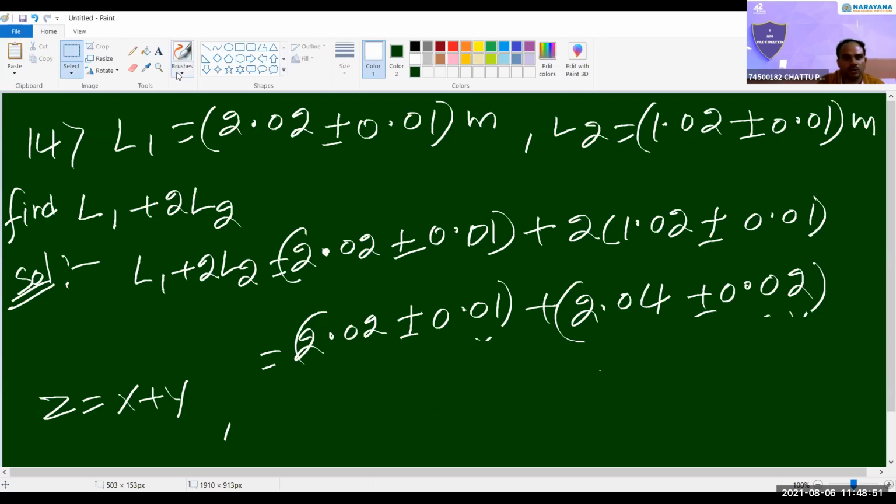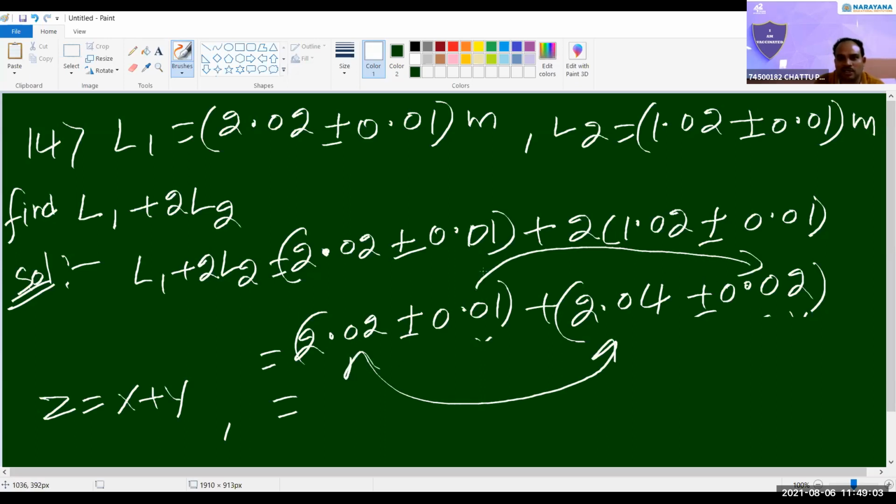It becomes 4.06 plus or minus 0.03. Second option. These two we have to add. That's all.